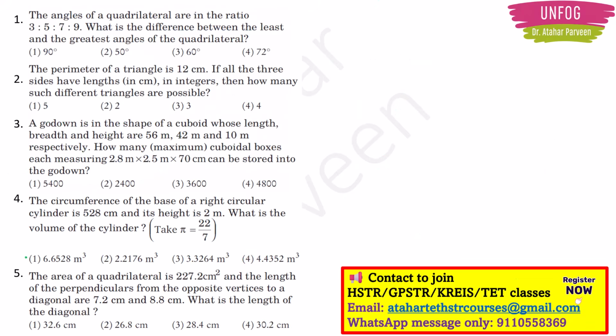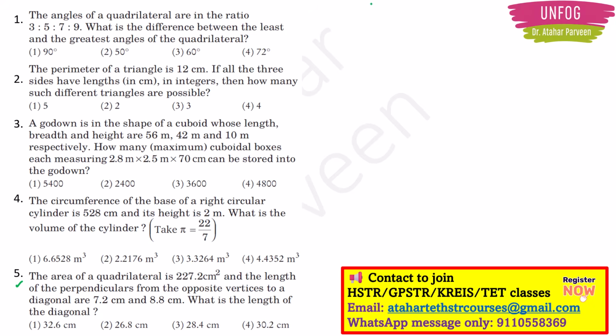Next, question number 5. The area of a quadrilateral is 227.2 centimeter square and the length of the perpendiculars from the opposite vertices to a diagonal are 7.2 centimeter and 8.8 centimeter. What is the length of the diagonal they are telling?